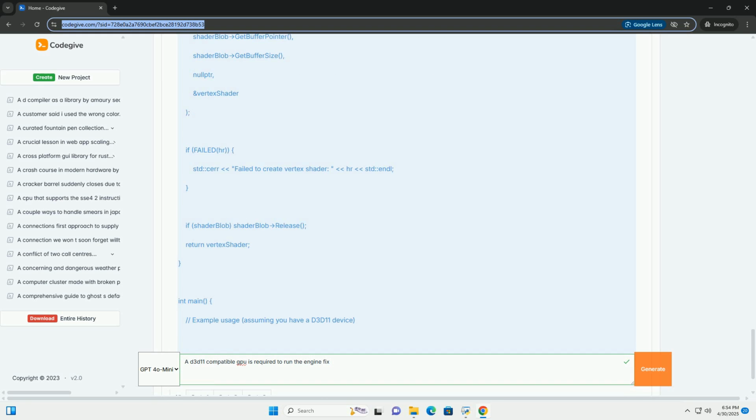Debugging with PIX. Microsoft PIX is a powerful debugging tool specifically designed for DirectX applications. Use PIX to capture and analyze D3D11 frames, identify performance bottlenecks, and debug rendering issues.